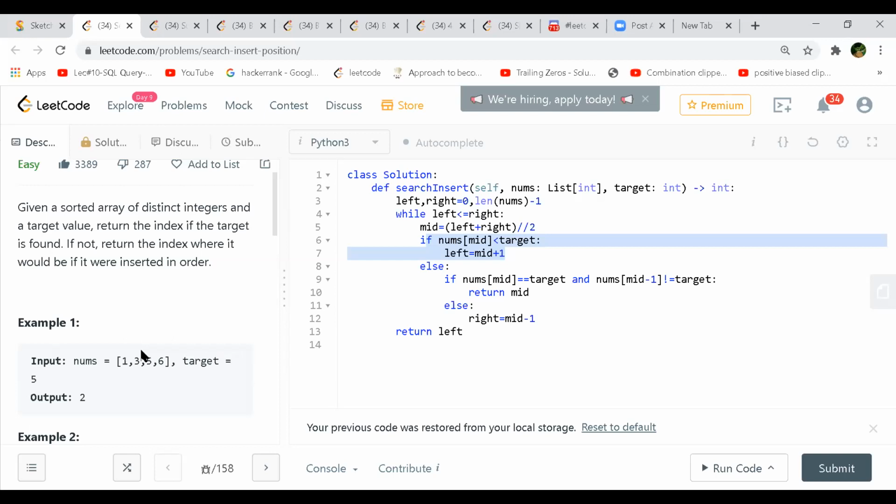And what will you return after coming out of the while loop? It depends, right? Now your template is less than or equal to. Usually I follow left strictly less than right. I don't do it this way, because whenever I come out of the loop, only then I return. In yours, you are returning whenever you know it is found.